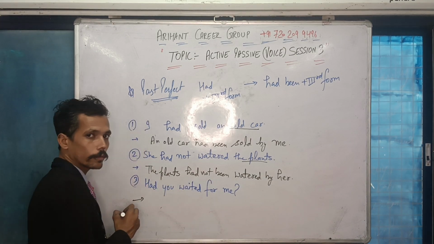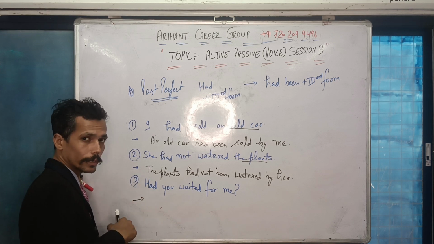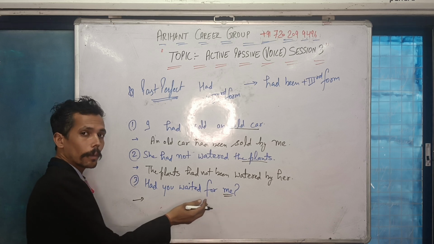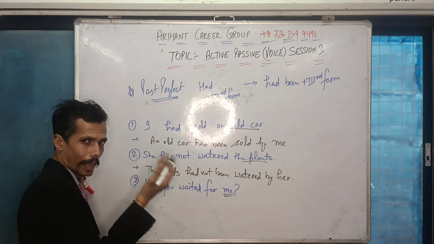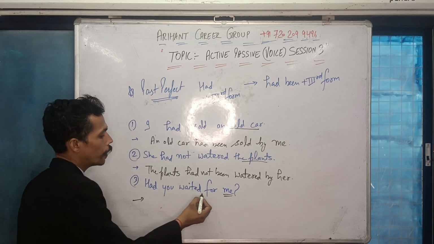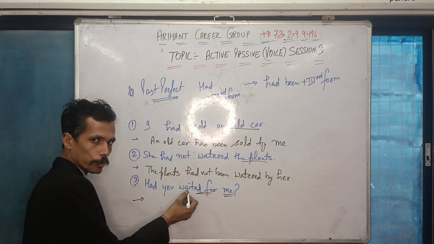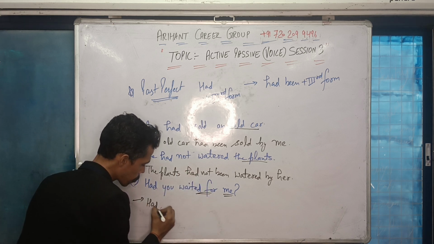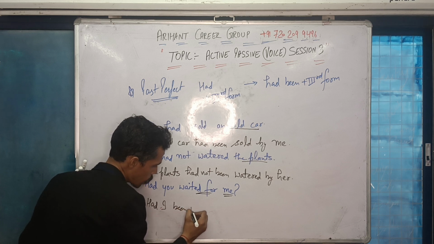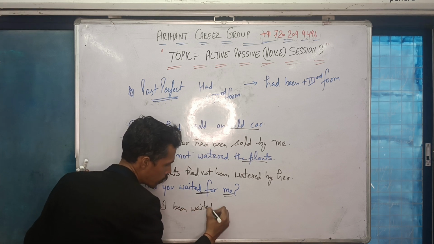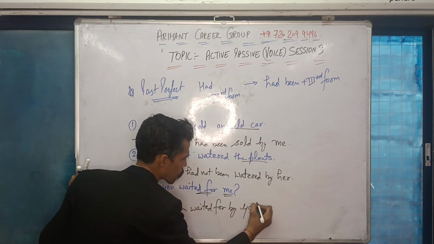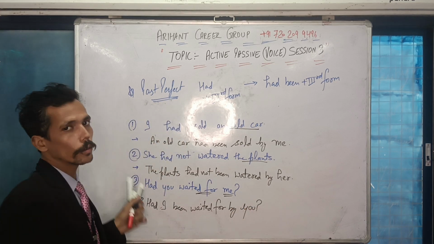This is an interrogative sentence, so had is at the beginning of the sentence. Similarly, for me, that means my object will become my subject. Me means I. And waited for, this is a preposition with verb, so it will stay with the verb. So that means had I been waited for by you. Had I been waited for by you.